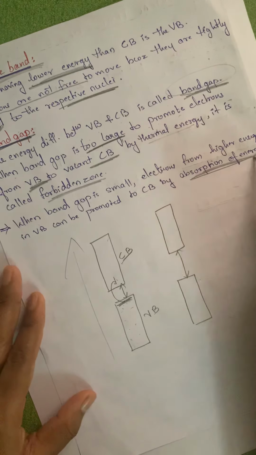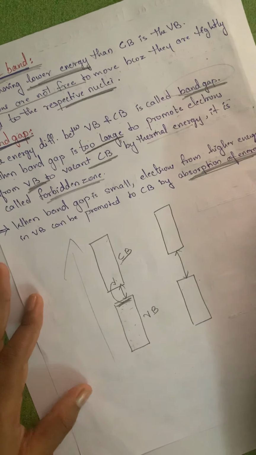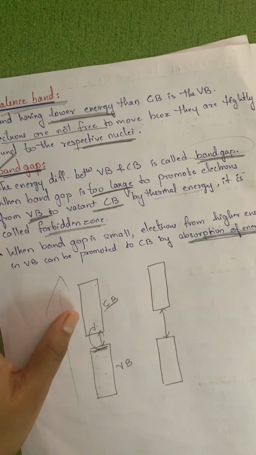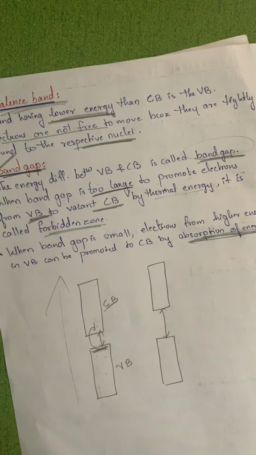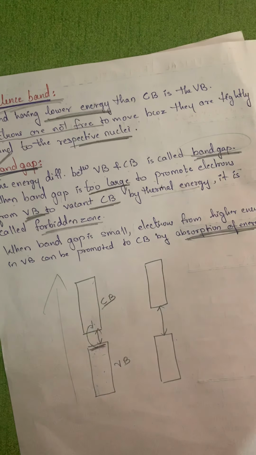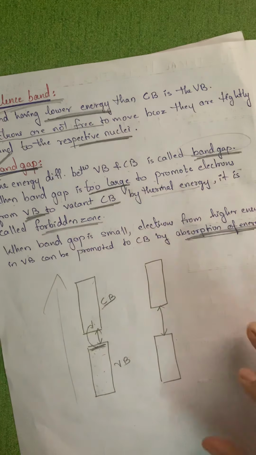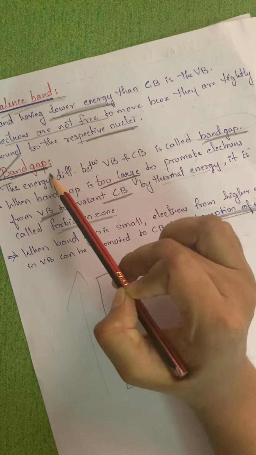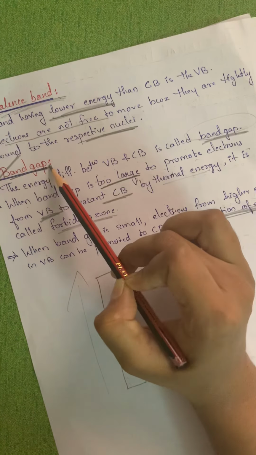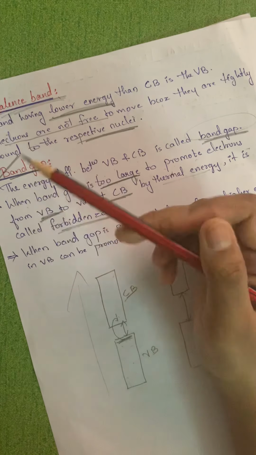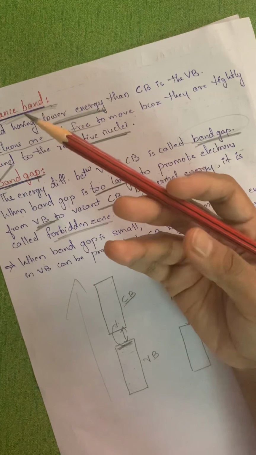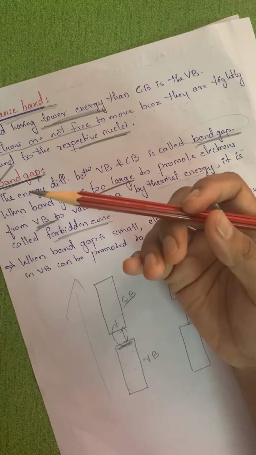Okay, so hopefully till here you understood nicely. Next we will be seeing the electrical conductivities of metals, insulators and semiconductors, because to learn that we should know the concept of conduction band, valence band and band gap. Only after this can we learn the electrical properties of metals, insulators and semiconductors.